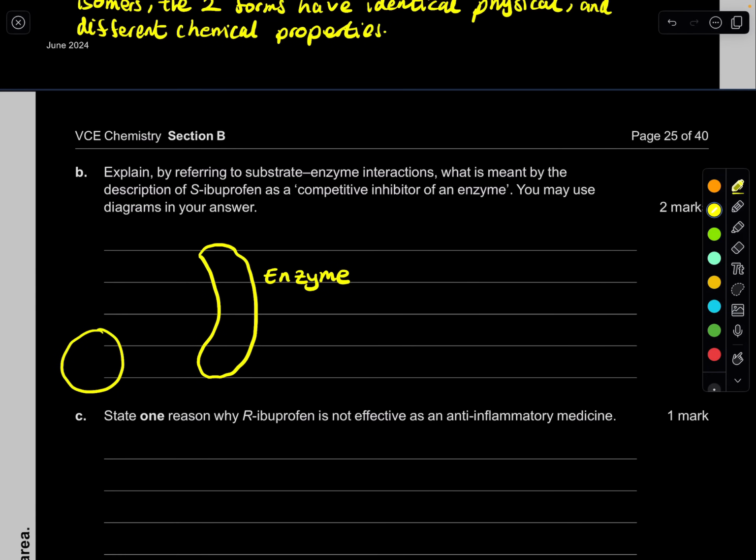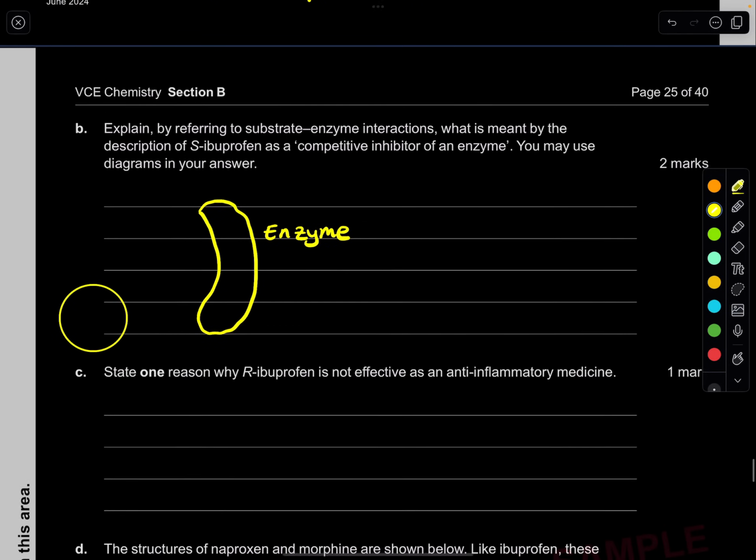And say we have this substrate. This substrate is what produces prostaglandins, those things that create inflammation.